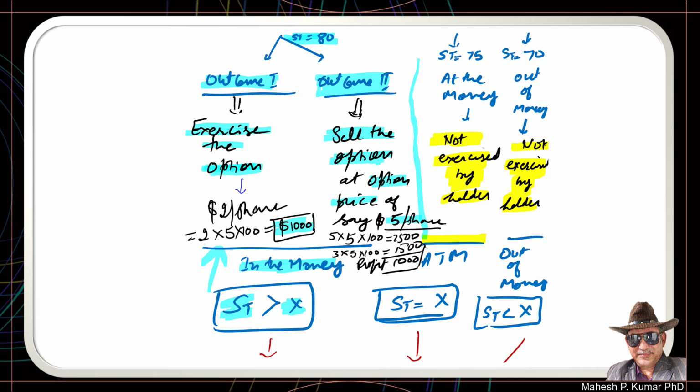So either way, either by exercising the option or by selling the option, the call option buyer makes profit when the option is in the money, which means when the market price on the expiration is more than the strike price.